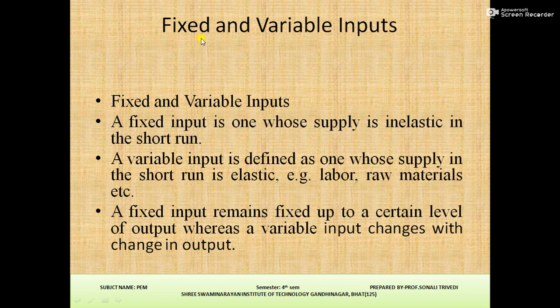Today we are going to start fixed and variable inputs. A fixed input is one whose supply is inelastic in the short run, and a variable input is defined as one whose supply in the short run is elastic. For example, labor, raw materials, etc. A fixed input remains fixed up to a certain level of output, whereas a variable input changes with change in output. So this is fixed and variable inputs.